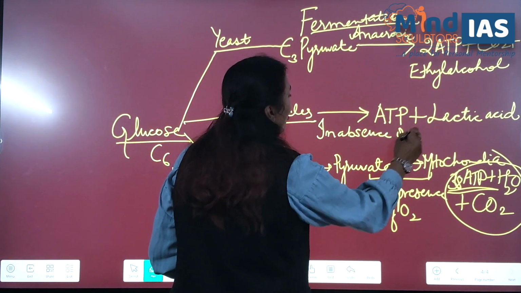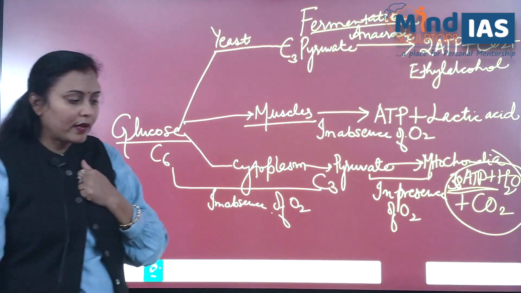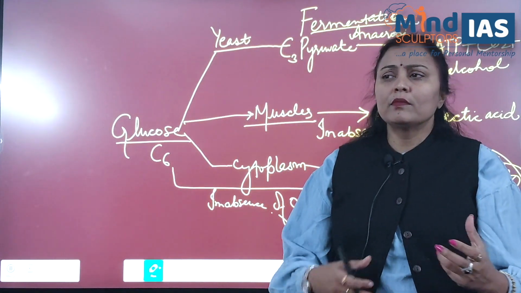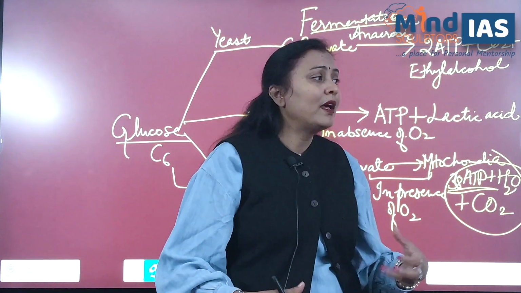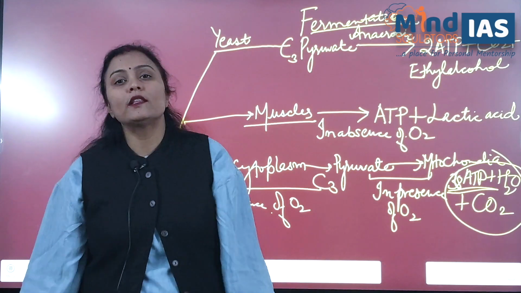Sometimes a question may come in your exam: in human beings, after rigorous exercise, or if you run very fast for some time, there is a muscle cramp in your leg. What is the reason for that muscle cramp?